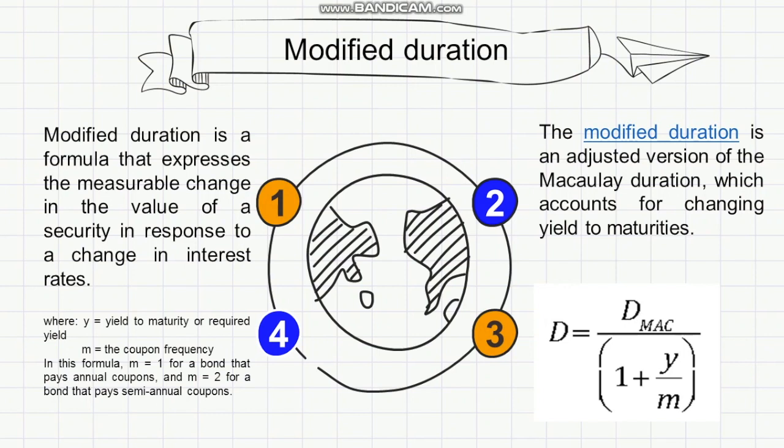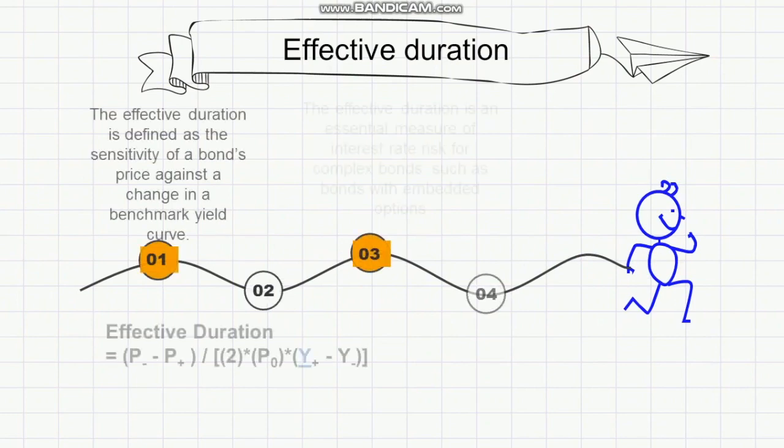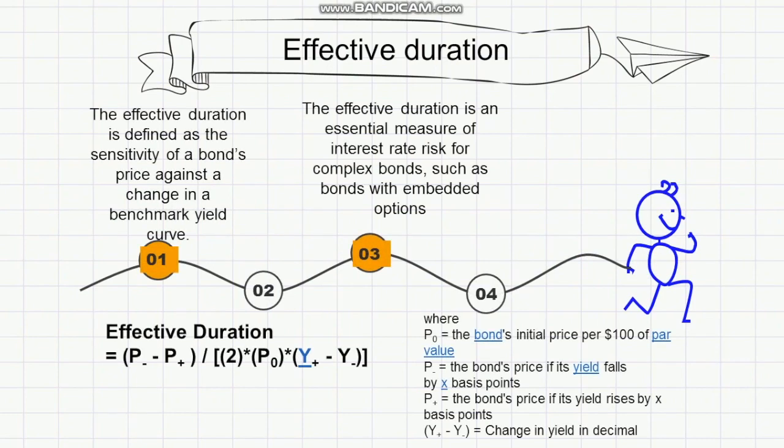It means that the modified duration determines the changes in a bond's duration and price for each percentage change in the yield to maturity. The last duration I want to mention is effective duration. The effective duration is defined as the sensitivity of a bond's price against a change in a benchmark yield curve. The effective duration is an essential measure of interest rate risk for complex bonds, such as bonds with embedded options.